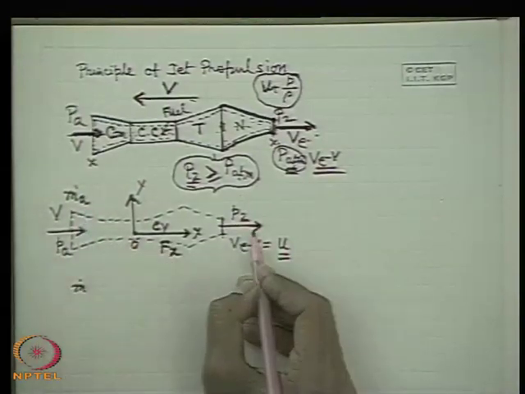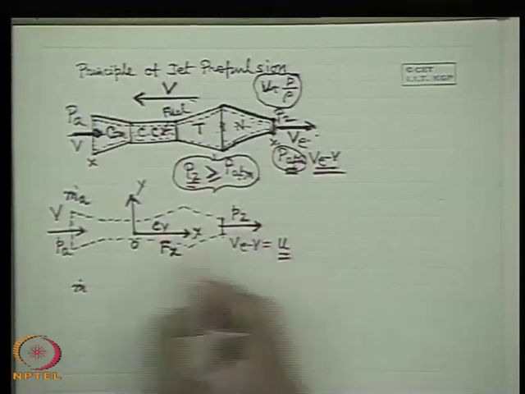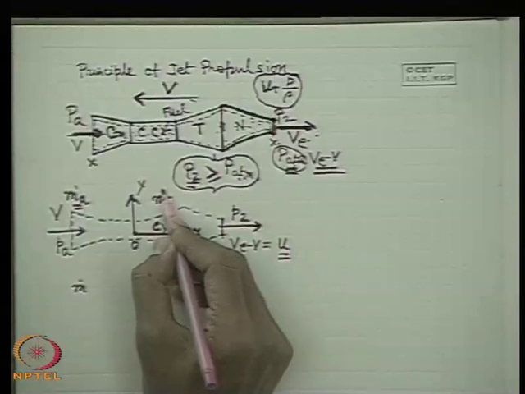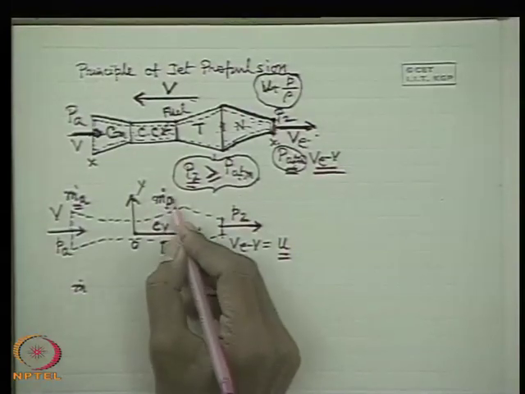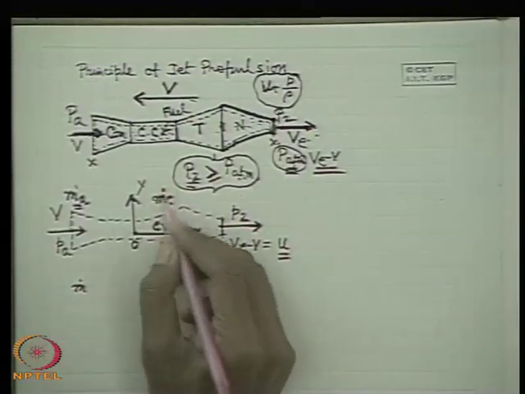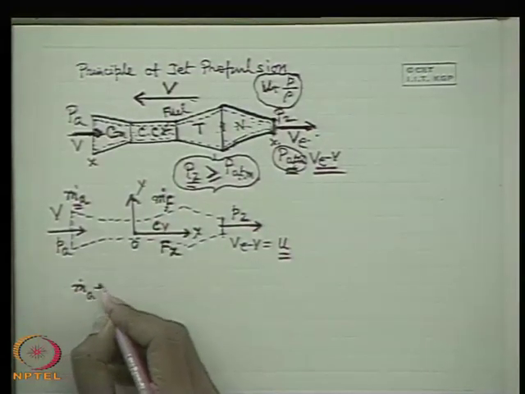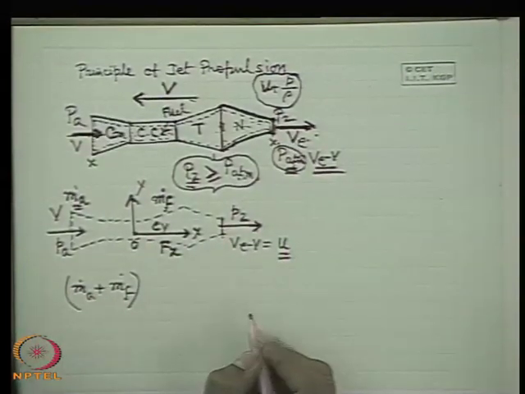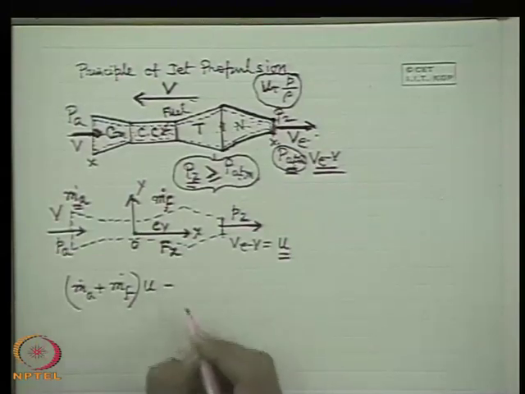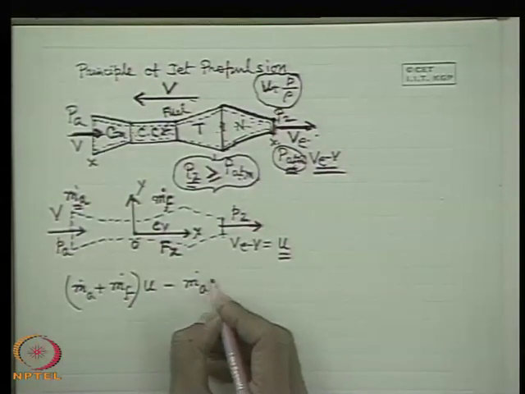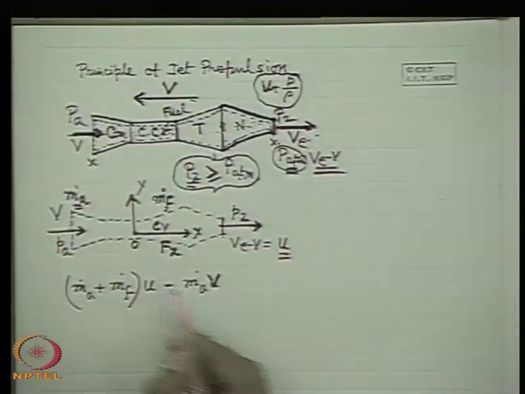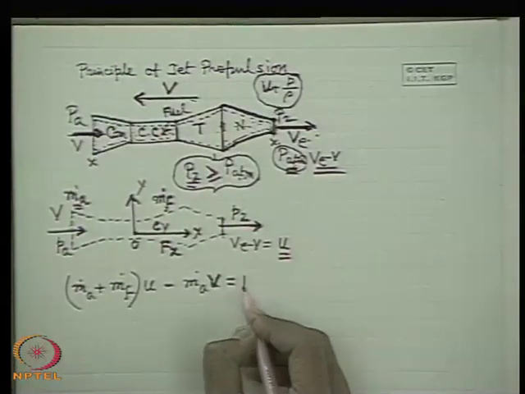Now, if I neglect the fuel mass flow rate, usually the air-fuel ratio is very high, so sometimes we can neglect it. Let us consider m dot f, the rate of burning of fuel, which is usually very small. This is the total mass flow rate at the discharge times the velocity u, minus m dot a v, which is the momentum influx. Efflux positive direction u, influx positive direction v with the minus sign, is equal to Fx.